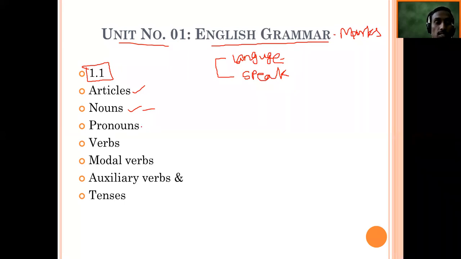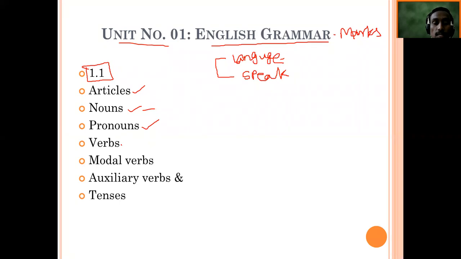Then next we will be studying pronouns. That is also an important part of English grammar, and we would like to learn what pronouns are: I, we, you, he, she, it, they, and their objective case, their subjective case, and their usages in various sentences.